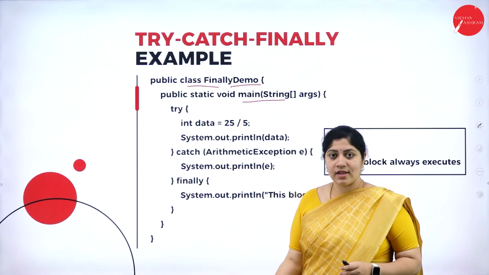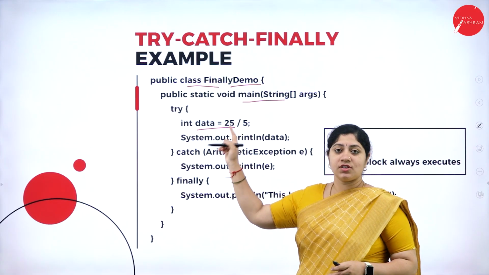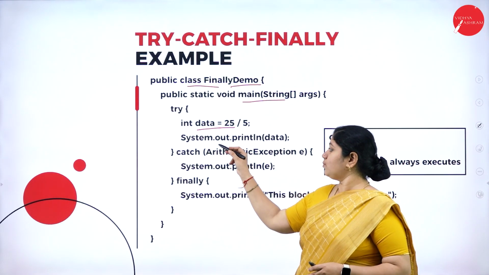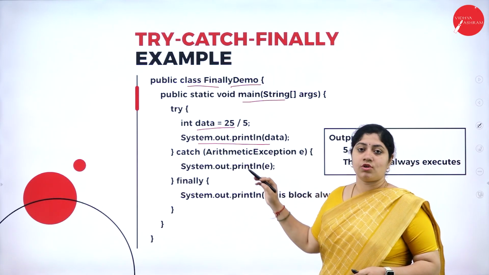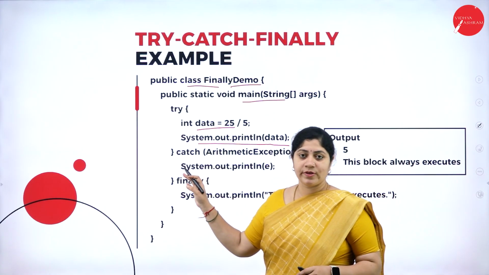So now let's move with try block where we are defining int data equals 25 by 5 and we need an output, which has to be printed. We are writing system.out.println of data. All right, let's close the loop here.